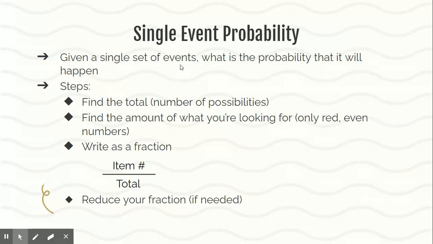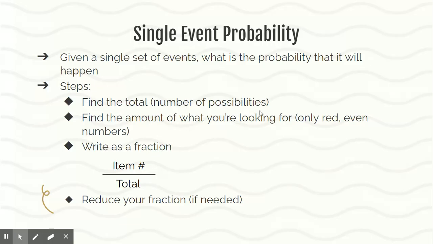So given a single set of events, what is the probability that it will happen? Our steps to find this: we want to find the total number of possibilities first. So what's the total number? If I'm rolling a dice, what are the number of outcomes I can have? There would be 6 possibilities, right? Because there's 6 sides of the dice.